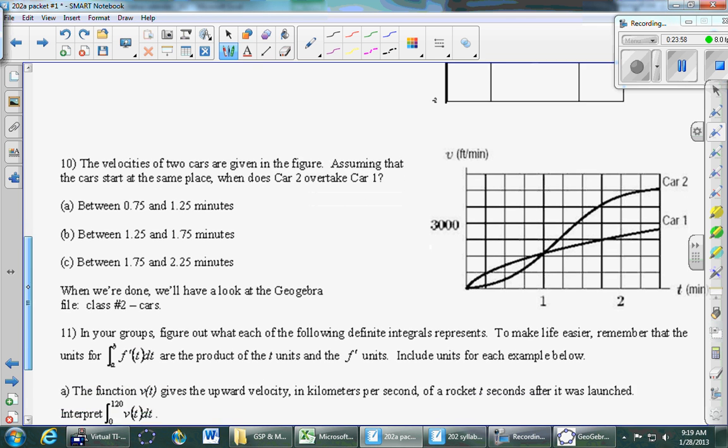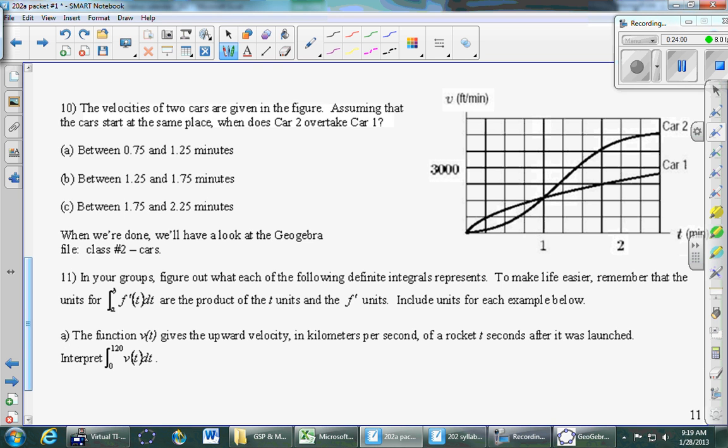Okay, so let's pause right there and just look at the picture, and then you guys will work through this in your groups. But let's just look at car 2, for example. So car 2 is the one that starts lower. And again, these are velocities that we're looking at. So do we buy that this velocity is really the derivative of some very natural function? What is velocity the derivative of? Is it distance or is it acceleration? Velocity is the derivative of the distance or the position function.